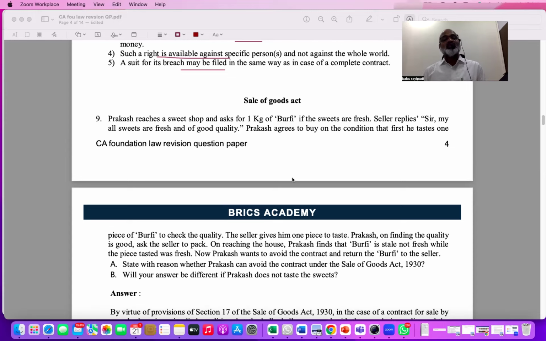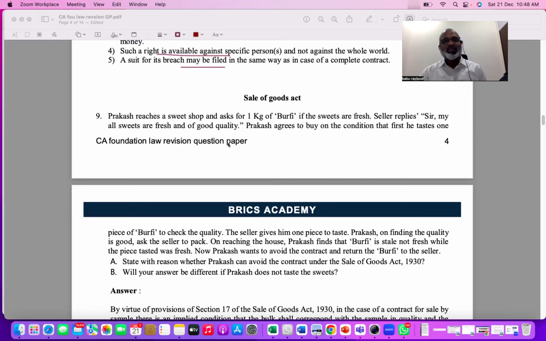As I told you earlier, the Contract Act, Sale of Goods and Company Law are technically interesting, easy, and at the same time scoring. Almost 70 marks worth come from these three chapters only. So make sure you focus on these three chapters and revise more number of times. My only objective here is to tell you how exactly you have to approach answer writing. But you must practice. A lot of practice is very important, otherwise it's not possible. All right.